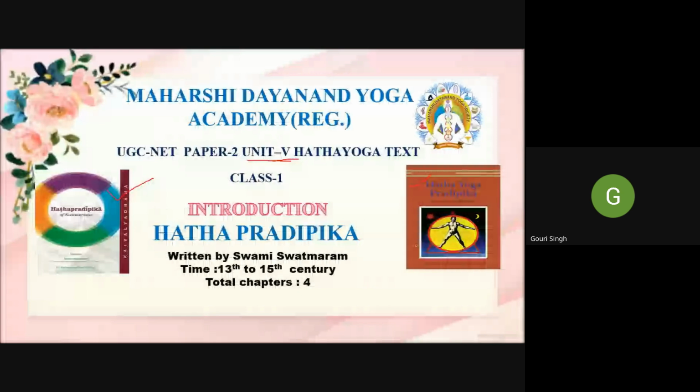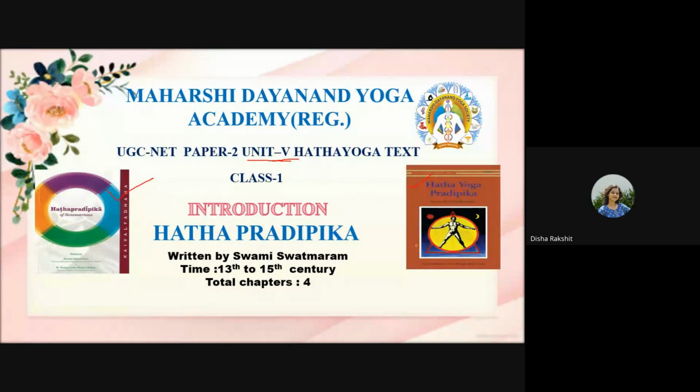Before discussing the Hathapradipika, we first discuss: can anyone tell me what other Hatha yogic texts are there in your UGC NET Paper 2? Gyanadhara, Siddha Siddhanta Paddhati, Gheranda Samhita, Goraksha Samhita, very good.